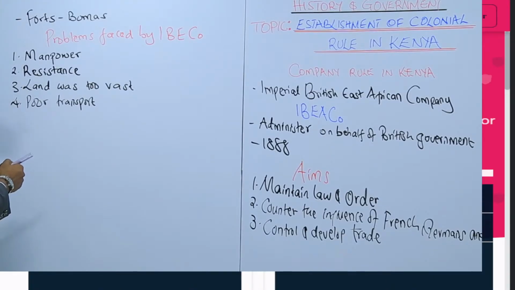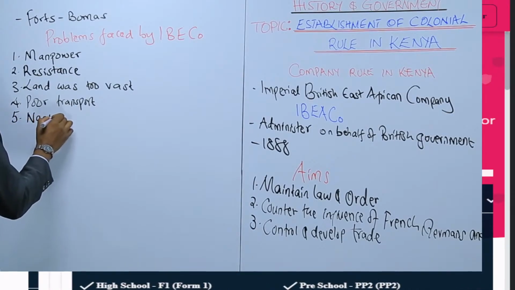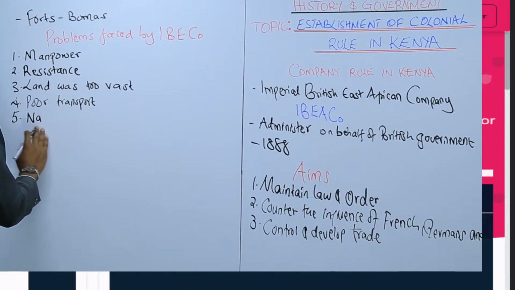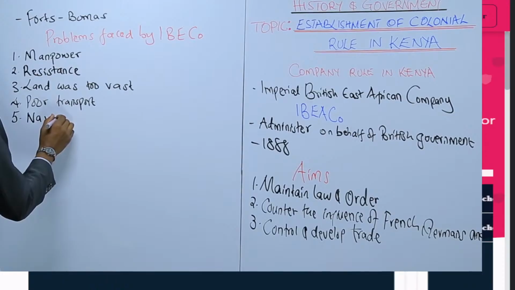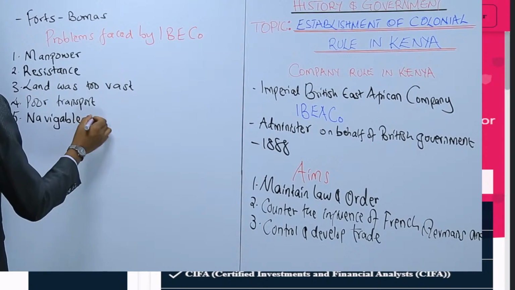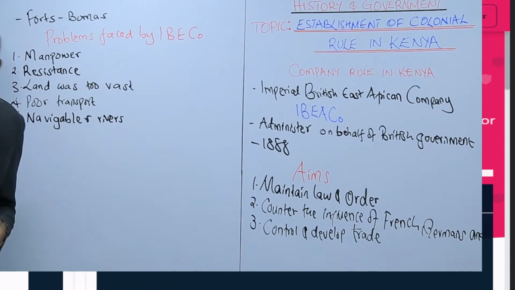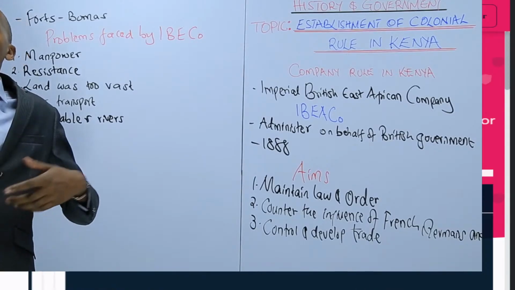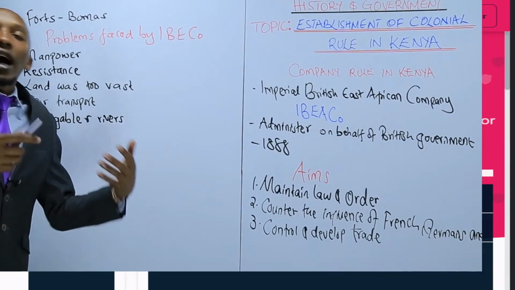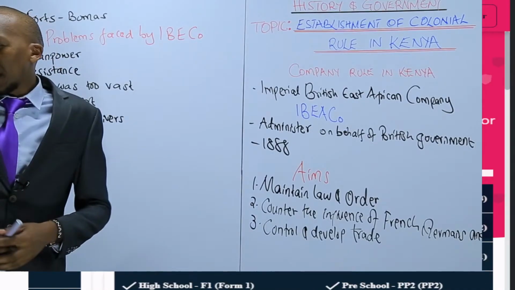And also, they did not have navigable rivers. There were no navigable rivers that could ease the carrying of trade items. So that required them to employ a lot of laborers to transport their commodities.